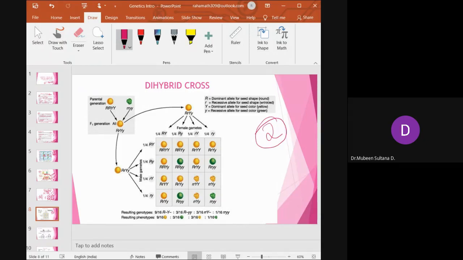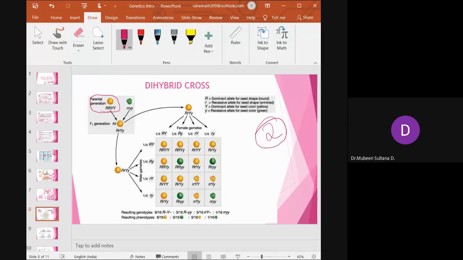Now what happens here is, the first parental gene is round and yellow. Both are dominant. Shape round is dominant and color yellow is dominant. So how are we representing it? Capital R, capital R, capital Y, capital Y. Here there are two genes: one is the shape of the seed, and the other is the color of the seed. So we have taken both characters, round and yellow.